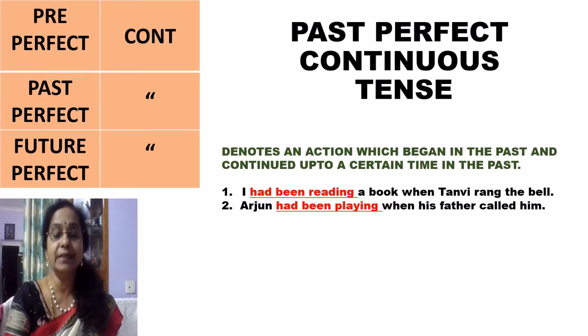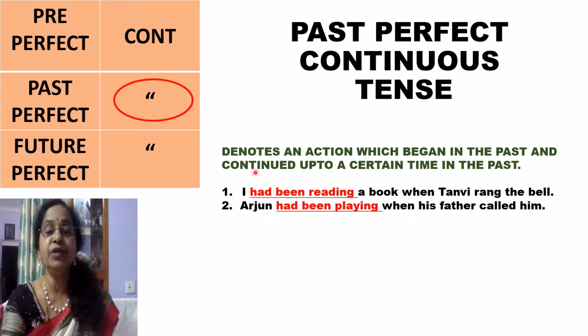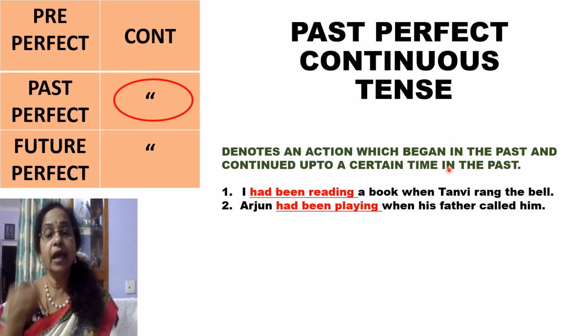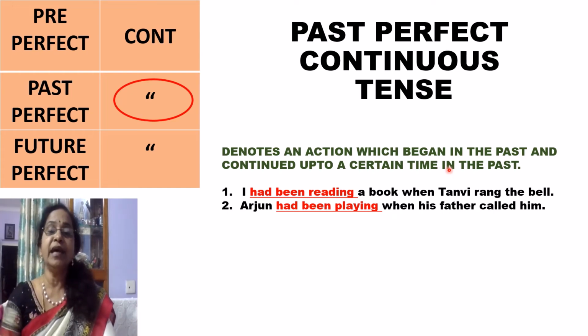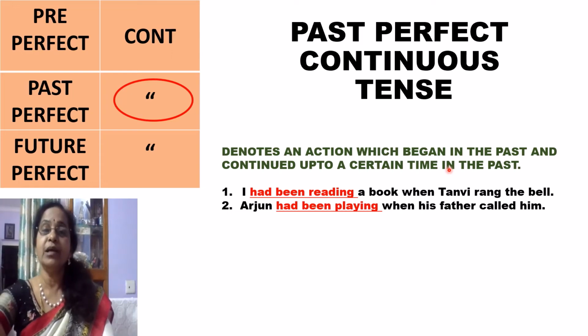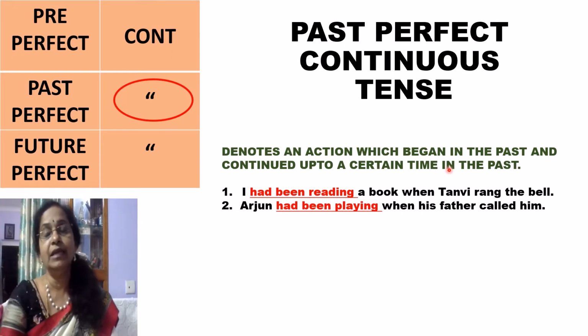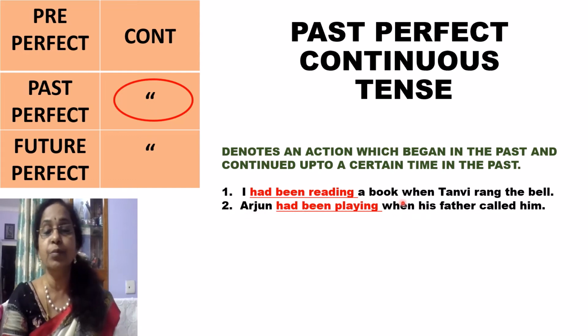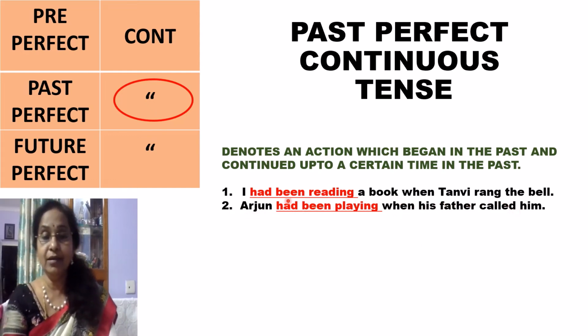Moving on to the next tense, that is the past perfect continuous tense. When do we use it? This denotes an action which began in the past and continued up to a certain time in the past. So it began in the past and completed in the past only. That period you are mentioning in this tense. Example, I had been reading a book when Tanvi rang the bell.